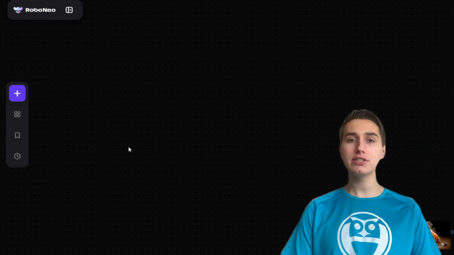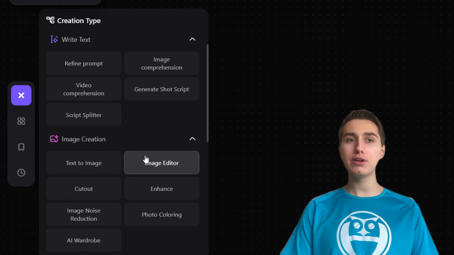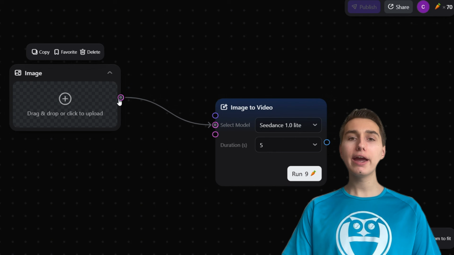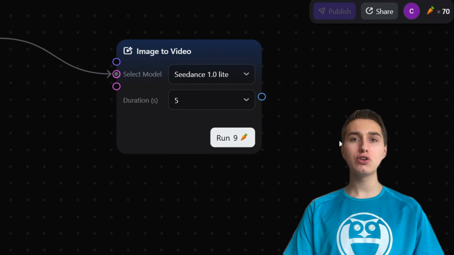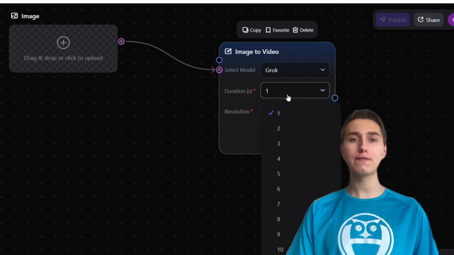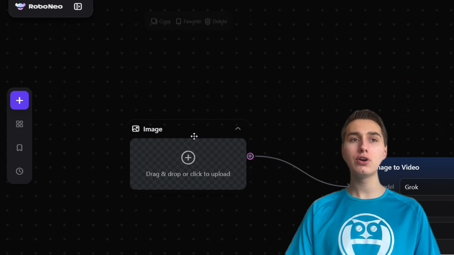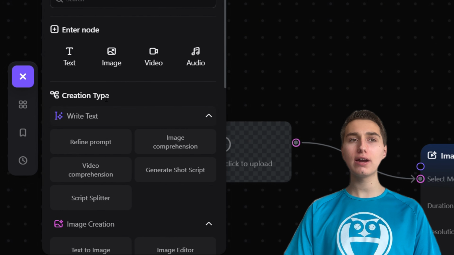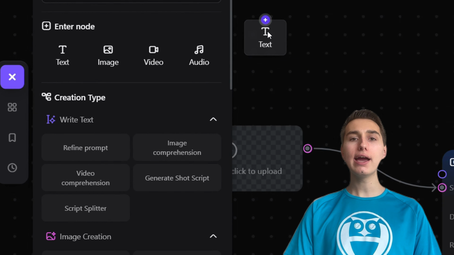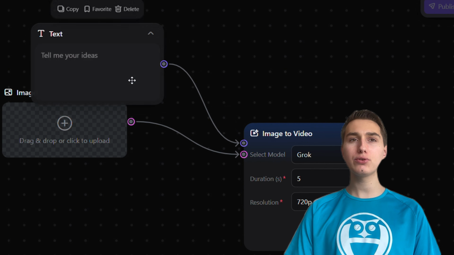Once everything is deleted, you have to click on the plus and you see that we can generate images, but the most important, video creation. So we can generate in text to video or in image to video. I am going to choose image to video. So you drag this feature and here you can add an image. We can select the video generation model. So here we have Grok. Once it's selected, you can select the duration of the video. So it will be 5 seconds and also the resolution. Then what you have to do is click on the plus and this time you have to add text. So you can drag the text and then you have to create the link with the image to video. And here you can add your prompt.